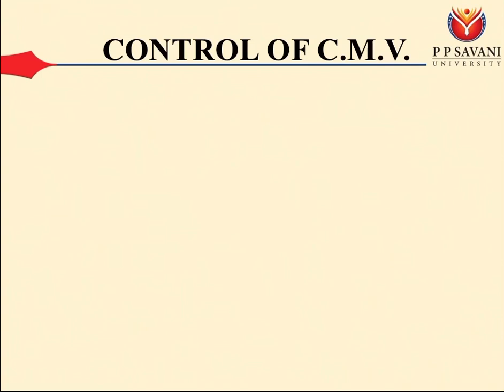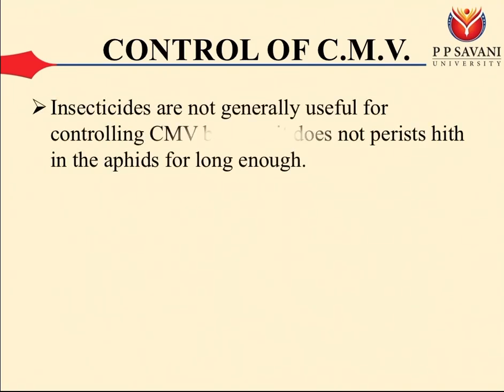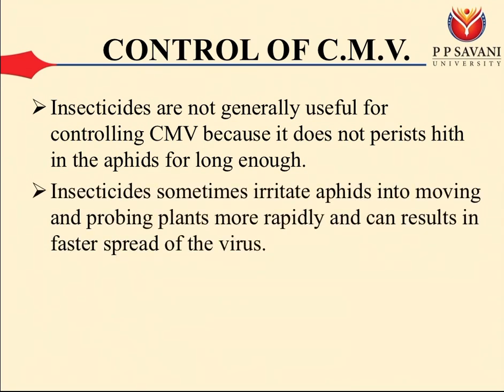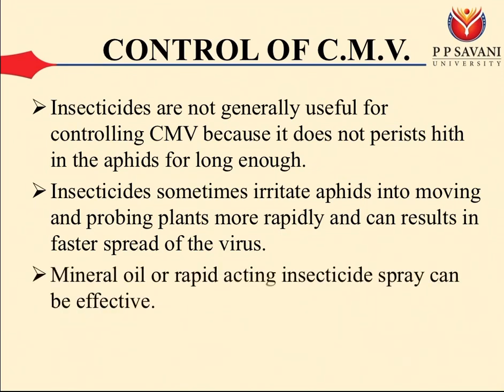Control of cucumber mosaic virus. Insecticides are not generally useful for controlling CMV because they do not kill the aphids fast enough, before the virus is transmitted. Insecticides sometimes irritate aphids into moving more rapidly between plants and result in a faster spread of the virus. Mineral oil or rapid-acting insecticide sprays can be effective.